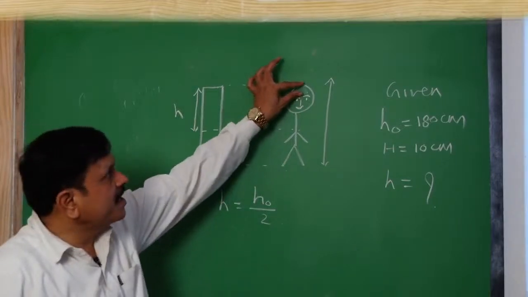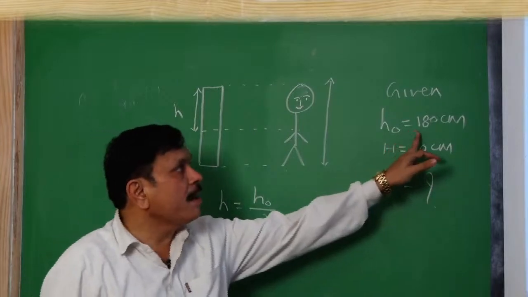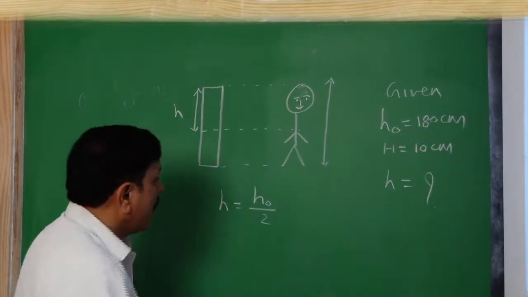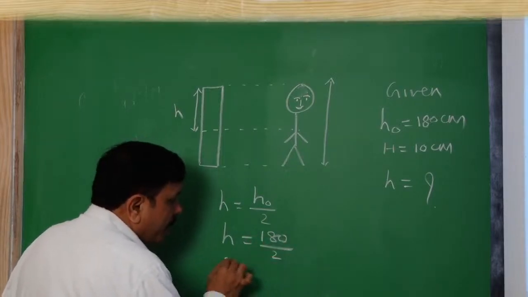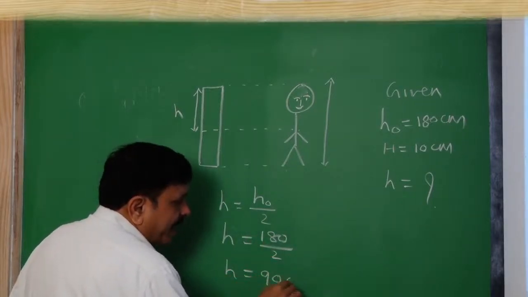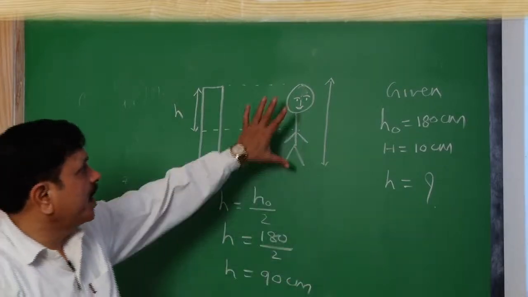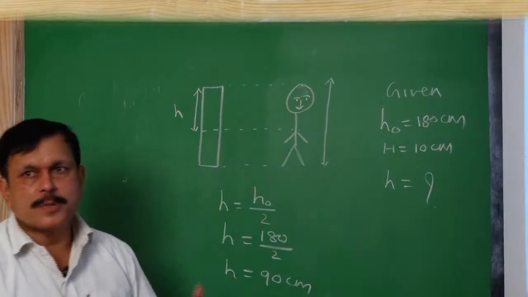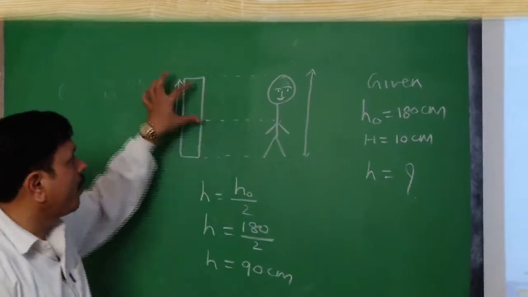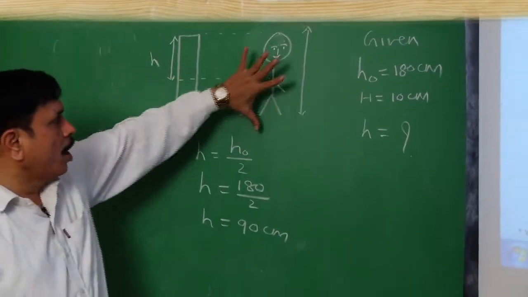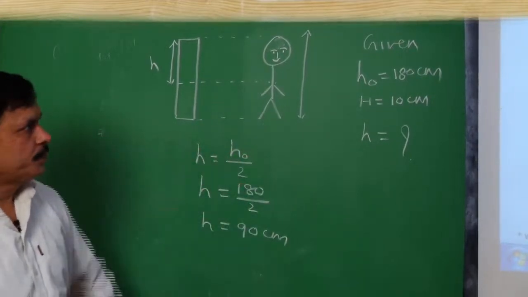So, this distance is independent here. We need not consider this, we have to take half of the total height, and half of the total height means 180 divided by 2, it is 90 centimeter. So, remember, whenever we want to observe our complete image, the height of the mirror required should be half the height of the object. So, this is the clue we have to follow.